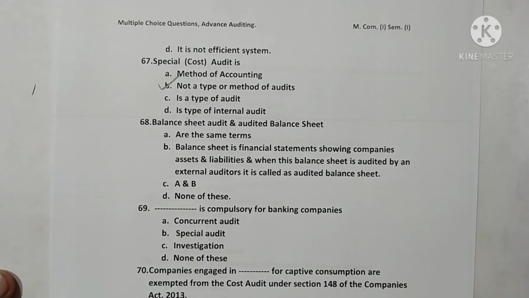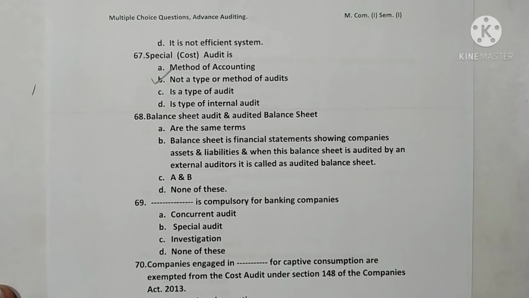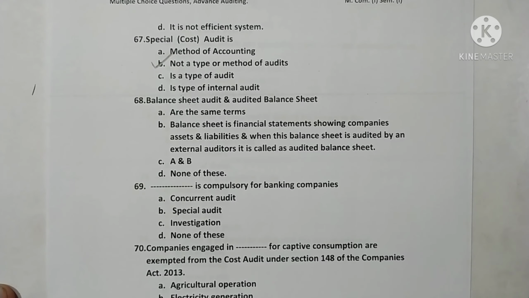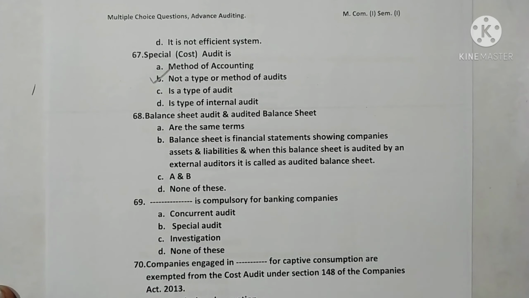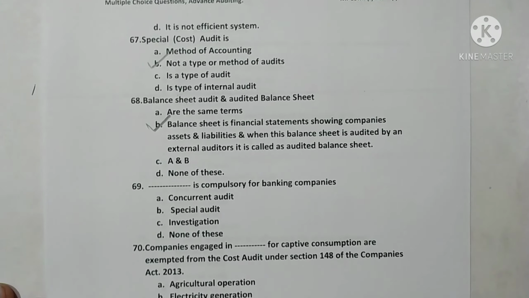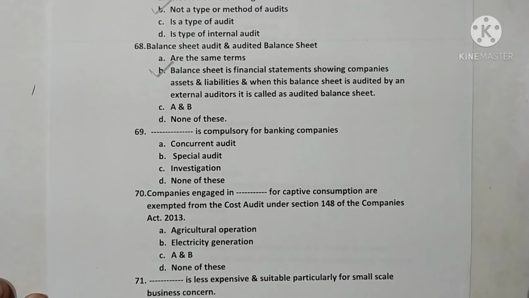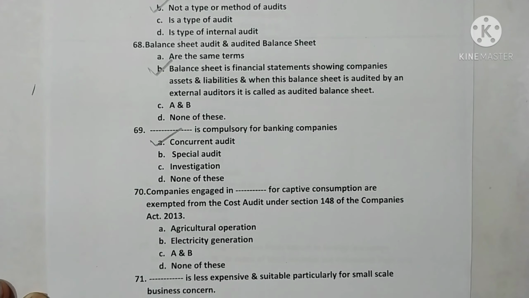The balance sheet audit and audited balance sheet are the same term. Option B: a balance sheet is a financial statement showing the company's assets and liabilities, and when this balance sheet is audited by an external auditor it is called an audited balance sheet. Option C, A and B, none of these. Here option B is correct. Question 69. Dash is compulsory for banking companies. Concurrent audit is compulsory for a banking company. Option A is correct.